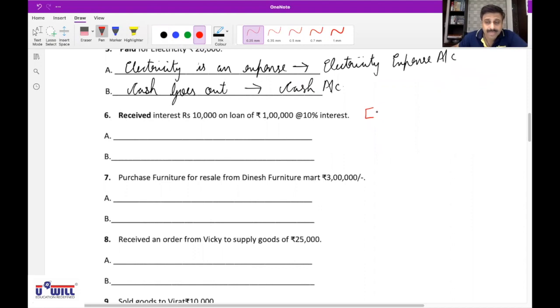Credit transaction? How is it a credit transaction? It's on loan, but we are receiving interest, and that is an income. Receiving interest is an income. Income means it's a service. So it's a cash transaction. Abdullah, is that clear? Yes, sir.